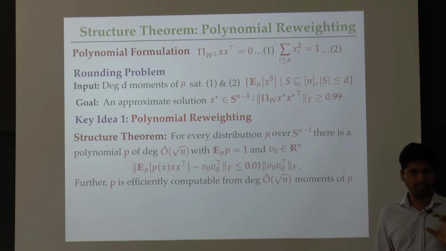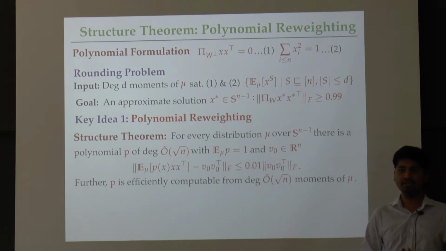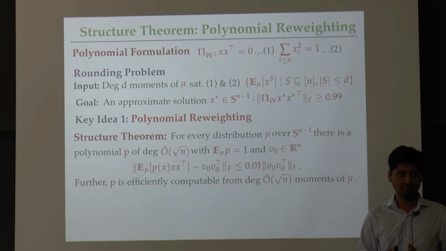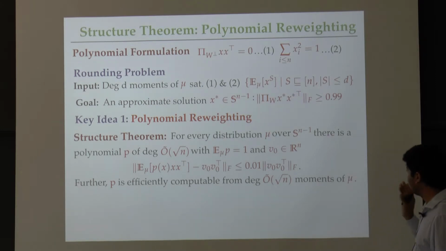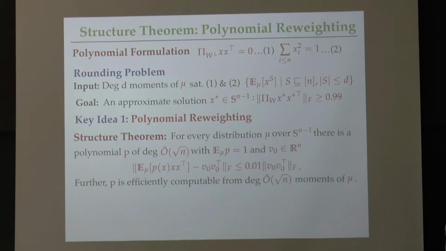So let me spend a couple minutes describing the statement of the main claim here, and then tell you a little bit about how to prove it, etc. So the main claim I'm going to make is the following structure theorem, which holds for every distribution over the unit sphere in n dimensions. Okay, the claim I'm going to make is the following: for every distribution mu supported over the unit sphere, there is a polynomial p of non-trivially small degree, root n degree, such that p is non-zero and normalized correctly. So expectation of p is 1.